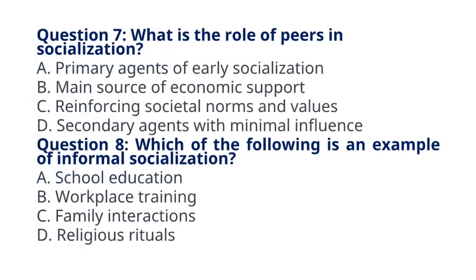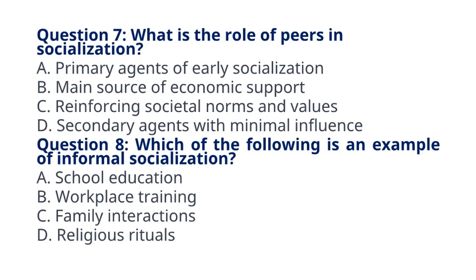Question 7. What is the role of peers in socialization? A. Primary agents of early socialization. B. Main source of economic support. C. Reinforcing societal norms and values. D. Secondary agents with minimal influence. The correct answer to question 7 is option C. Reinforcing societal norms and values. Explanation. Peers play a significant role in reinforcing and internalizing societal norms and values through social interactions.